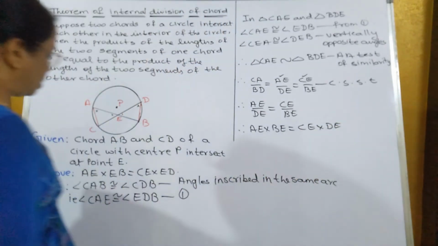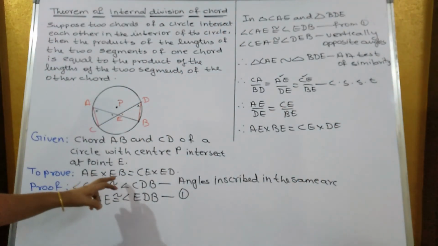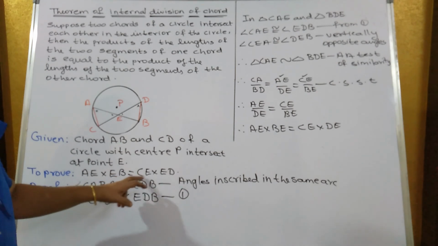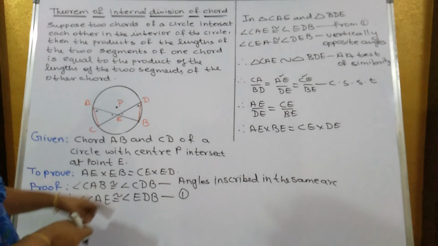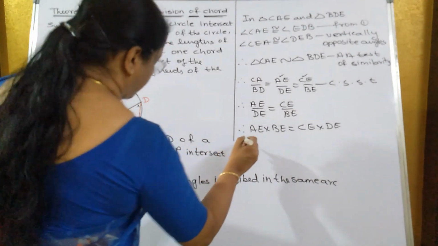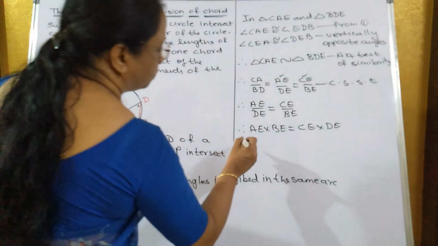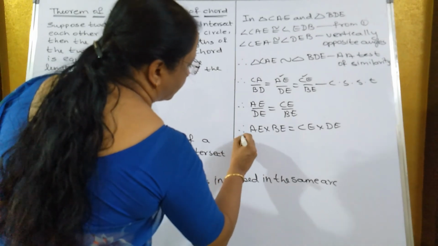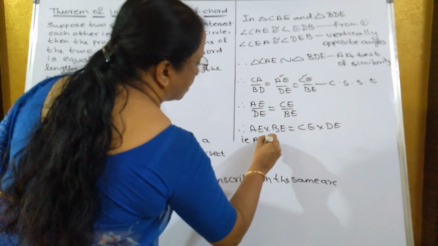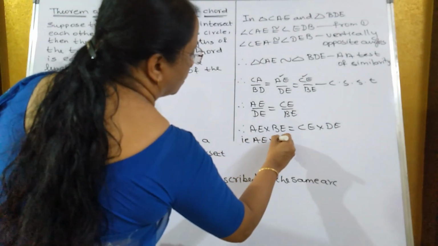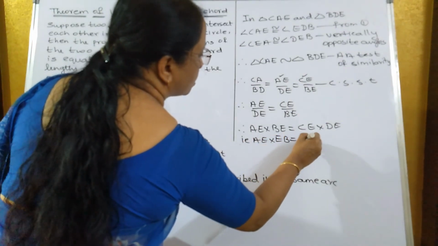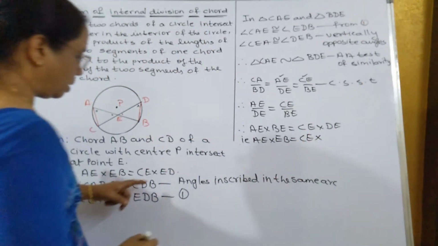So that is what we had to prove. You can write this the way we have written in the to prove, that is AE into EB is equal to CE into ED.